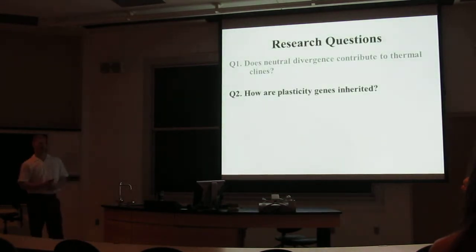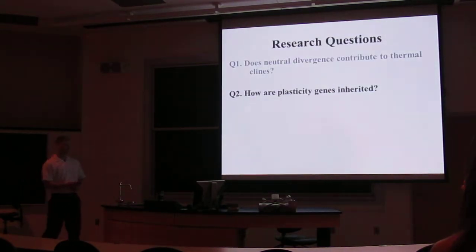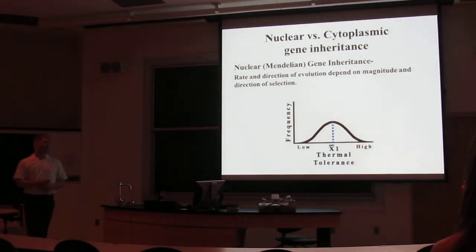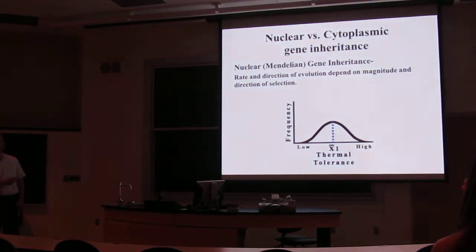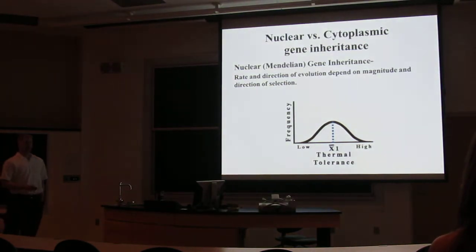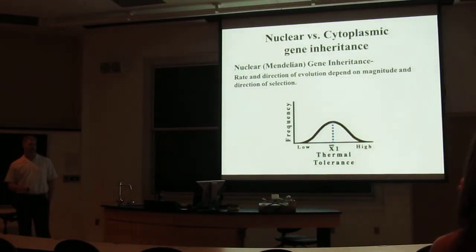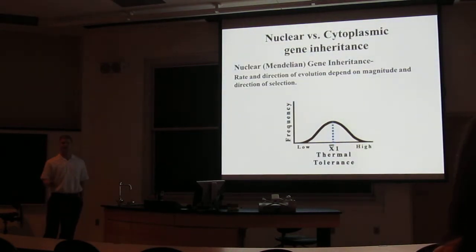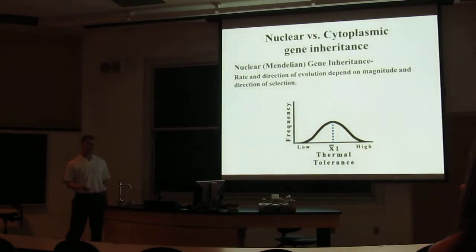My second question is, how are plasticity genes inherited? And I've asked this question because the mode of inheritance, whether these genes are coming from nuclear or cytoplasmic inheritance, can influence selection. For example, in nuclear genetic inheritance, the rate and direction of the response are directly related to the magnitude and direction of selection.